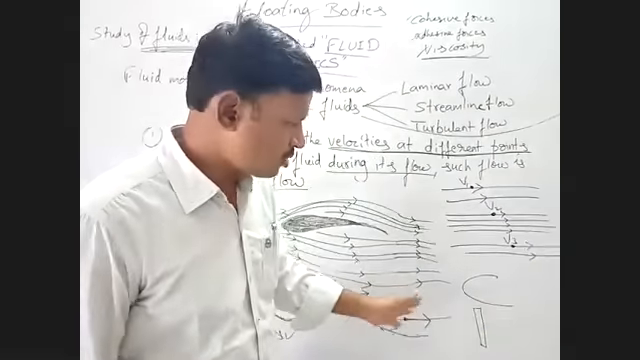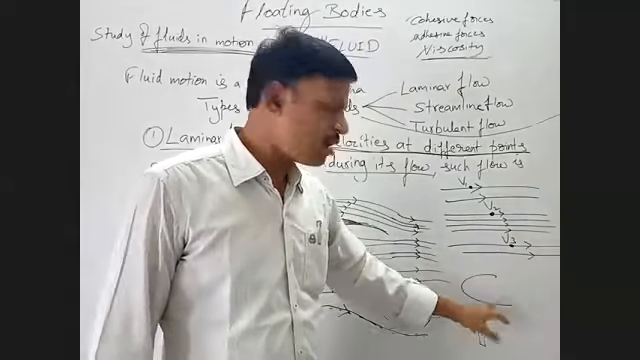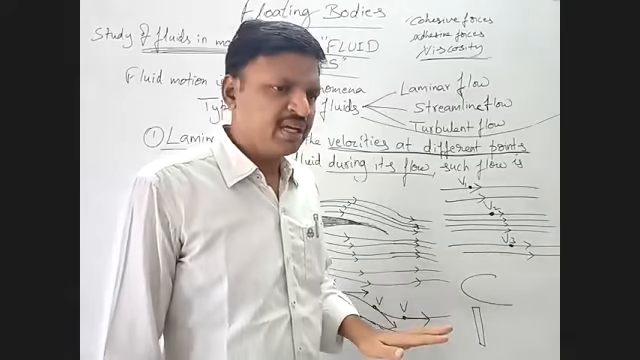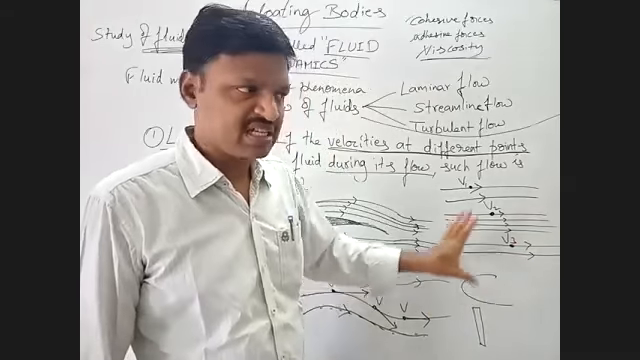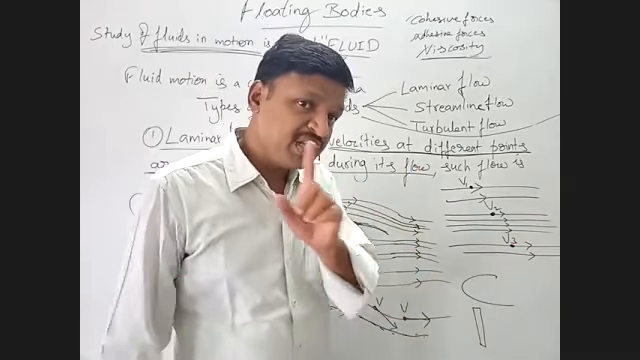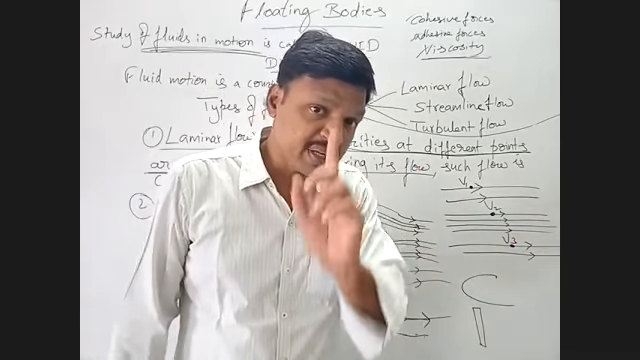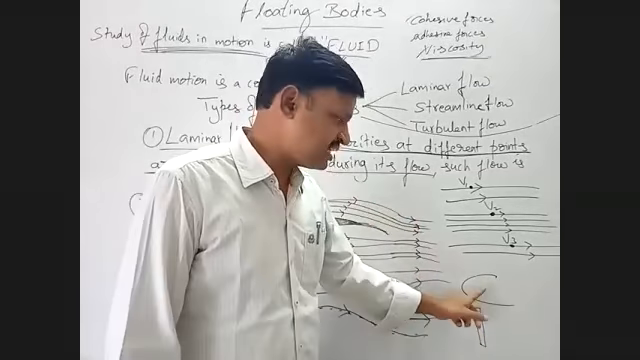Yes or no? Now suppose the fluid is flowing, and we keep some object like this. So there will be a restriction to the flow of the fluid. That restriction is minimum when the surface or the shape is like this. Is it visible?